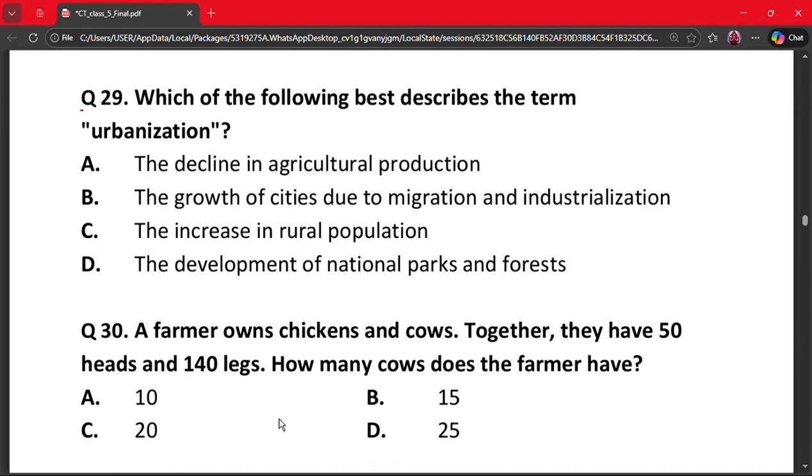Next question is question 29. Which of the following best describes the term urbanization? A. The decline in agriculture production. B. The growth of cities due to migration and industrialization. C. The increase in rural population. And D. The development of national parks and forests. The correct answer is option B. Urbanization refers to population moving to cities. This causes city growth and development. So option B is the correct option.